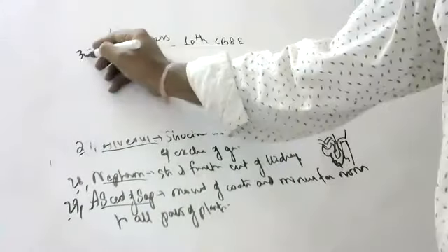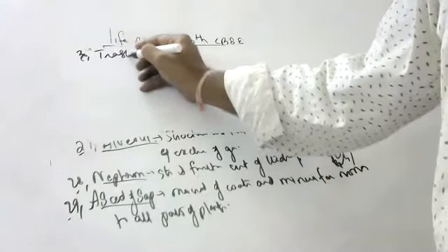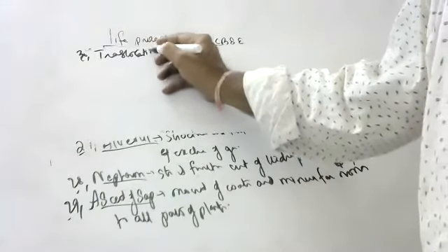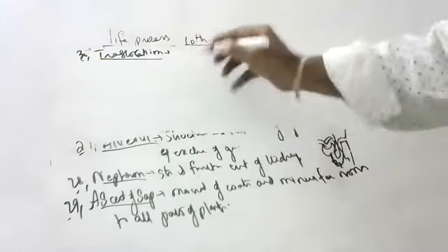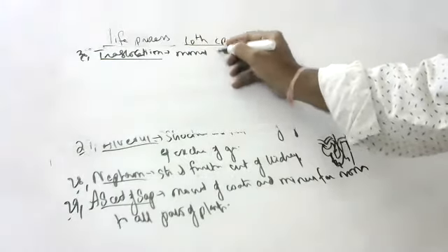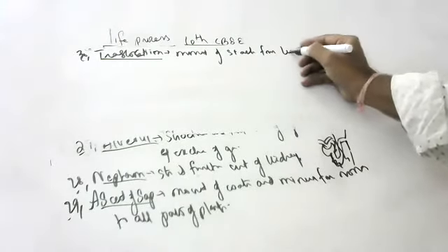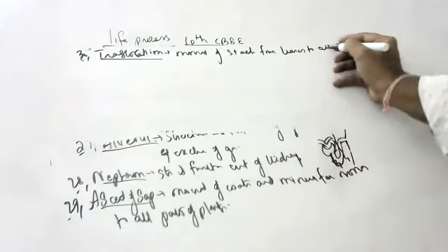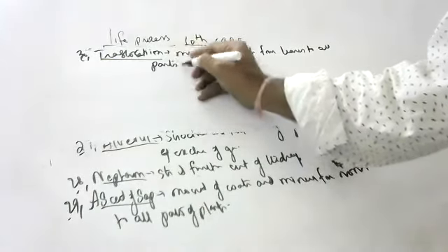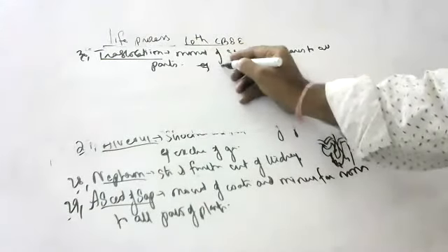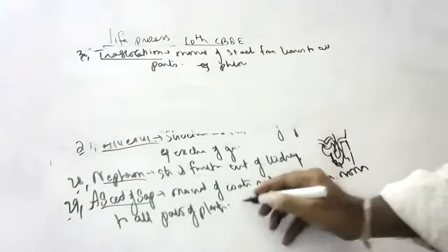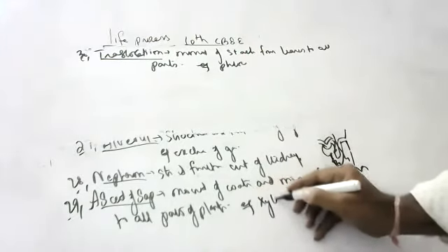Okay, children. Next, what is meant by transportation? Movement of food or starch throughout the plant, from leaves to all parts, is called transportation. It occurs through phloem.